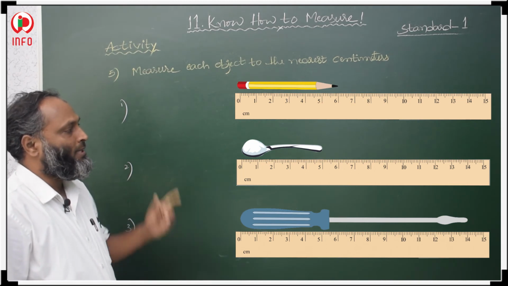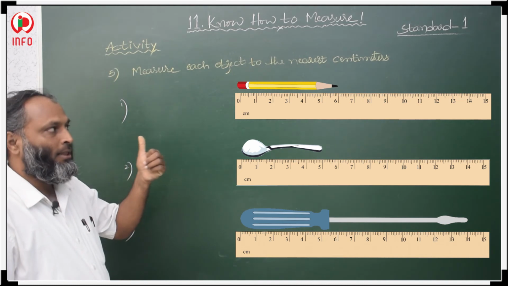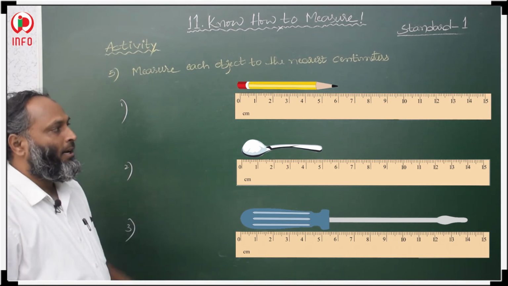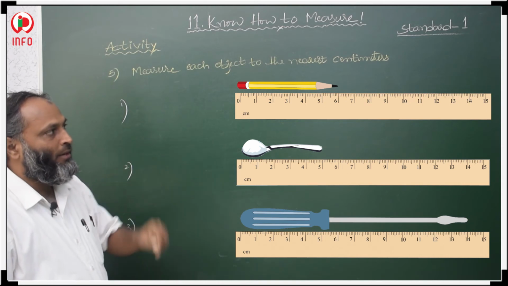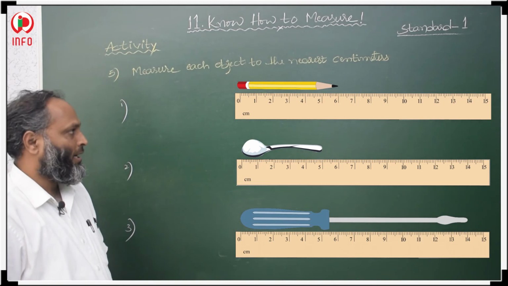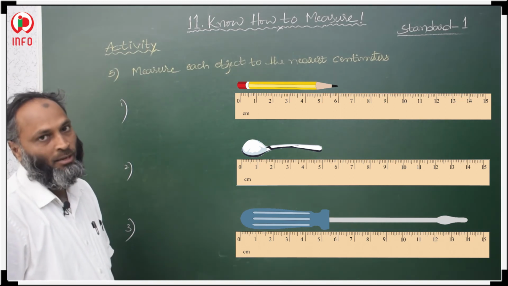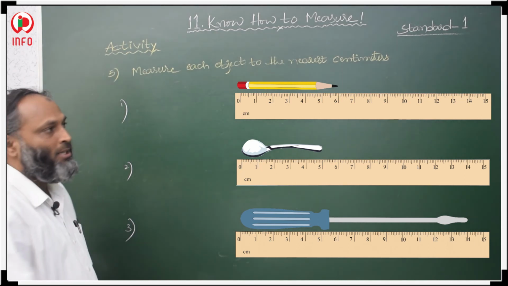With the scale, for the first one, the pencil, we have to measure the length of the pencil. The first point is at 0 and we have to see where the ending point is. It ends at 6, it means 0 to 6. The length of the pencil is 6 centimeters.